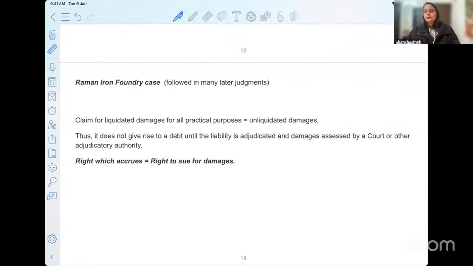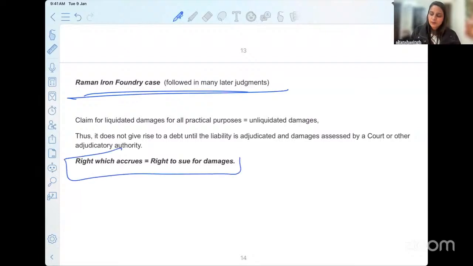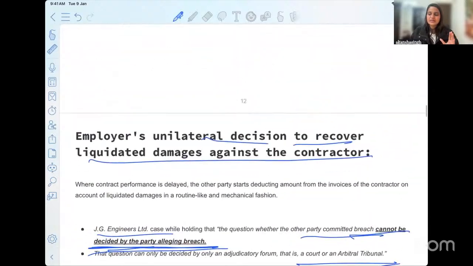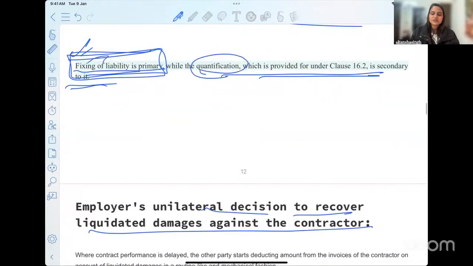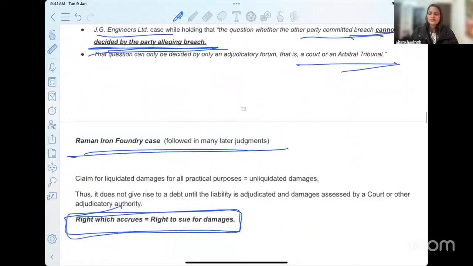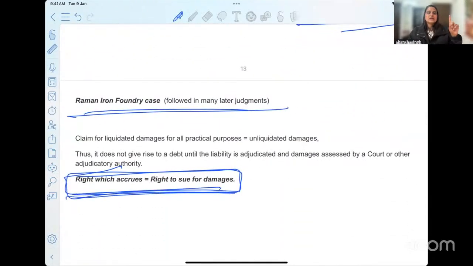Now, in moving ahead with this, we see that in this particular case, the court held the only right which accrues with the breach is the right to sue for damages, not the right to get damages immediately, but the right to sue for damages. So there is a distinction, right? As we just said in the BSNL case as well, quantification is different from fixing of liability. So you only get first the right to sue for damages, and then obviously later comes the idea of getting the compensation as well.